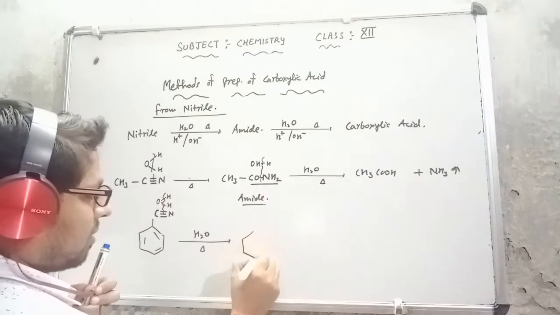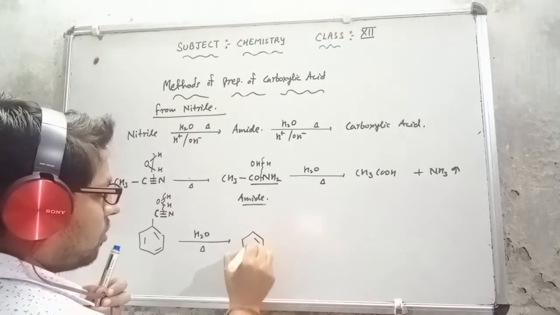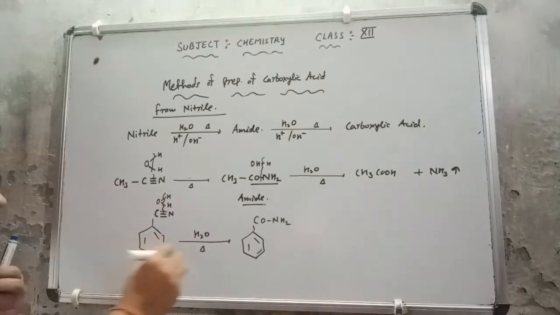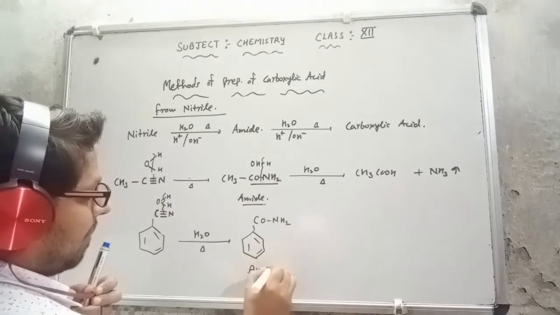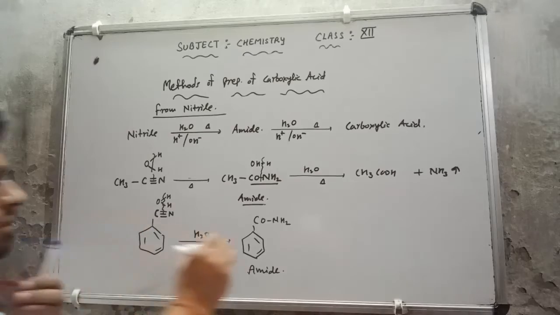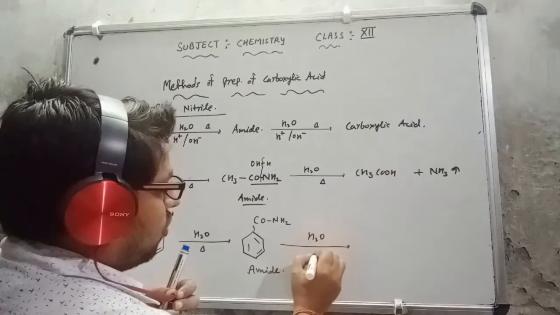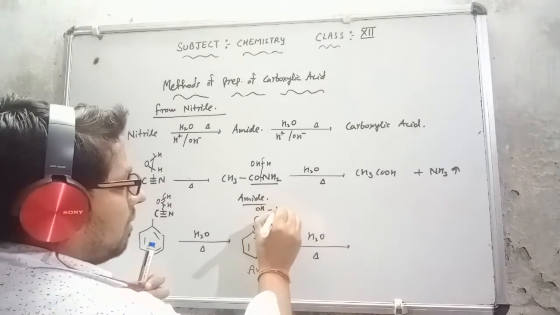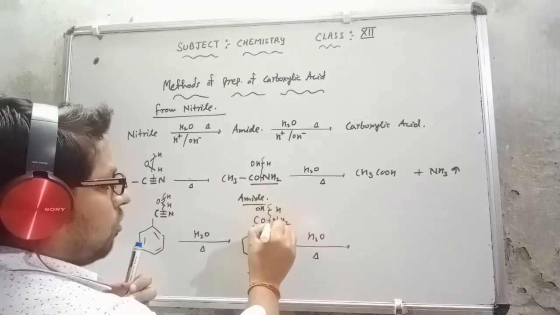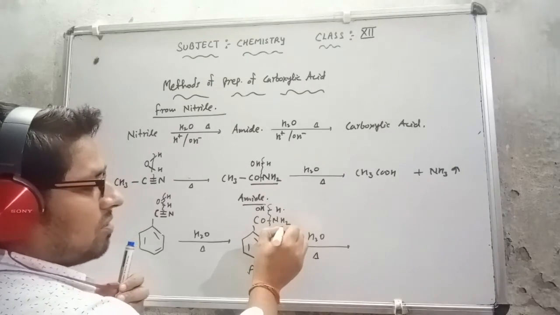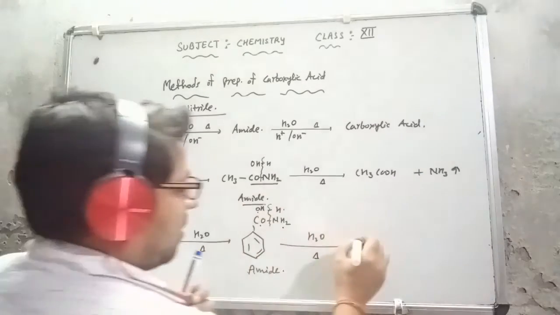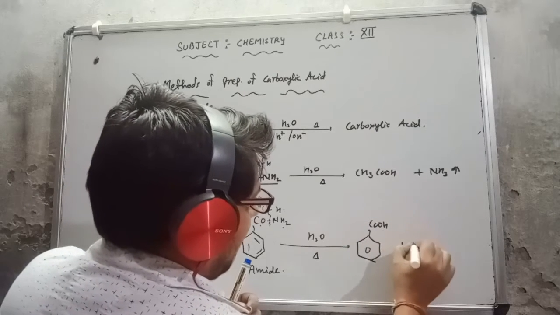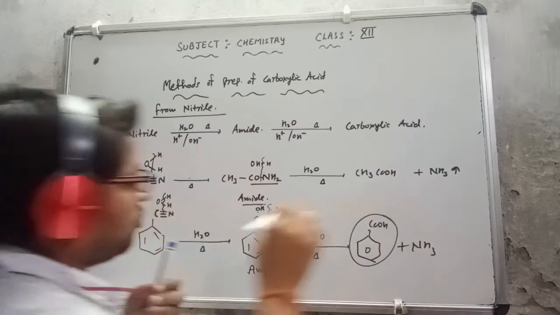So what will be coming? CONH2 group. This is CO, this is NH2 group. This is the amide, that is the benzamide. Now again this will go with the hydrolysis process, H2O on heating. Now OH will be here, this single bond H, so that bond is going to split up. H reacted with NH2, this is NH3, and both the OH will be attached here. So I am getting COOH, and ammonia is released as a gas. So this is benzoic acid.